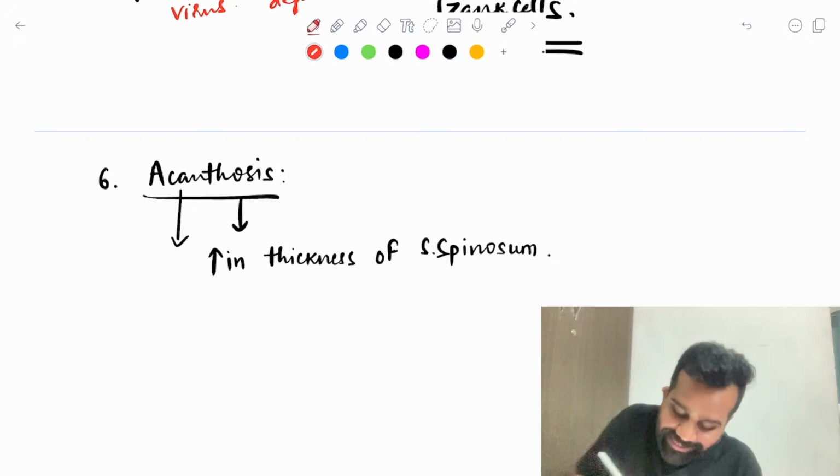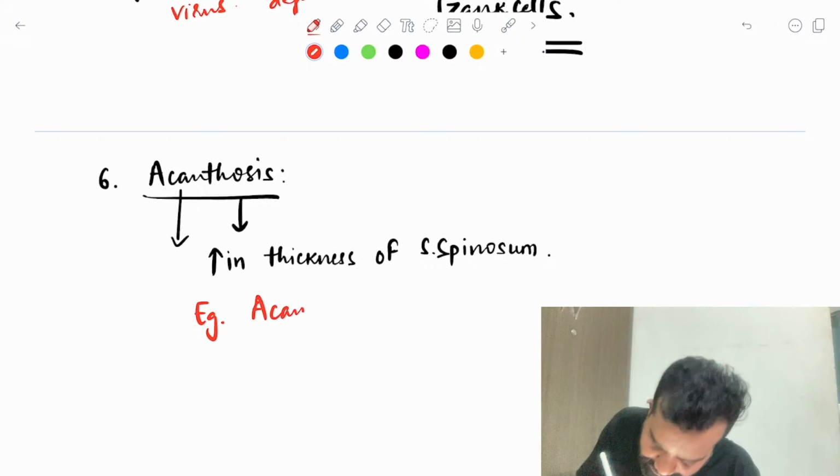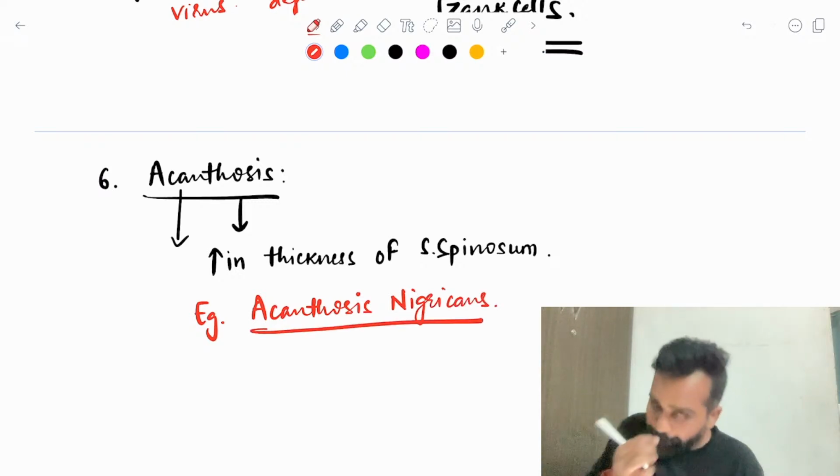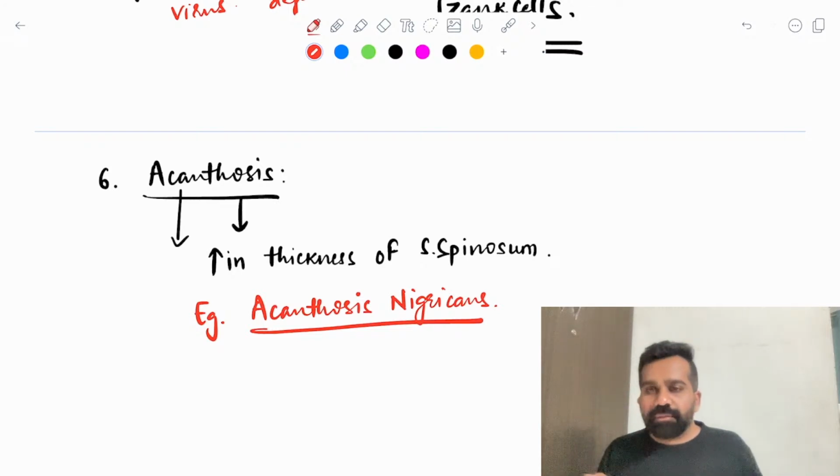And the common example you have to remember is acanthosis nigricans. Clear?